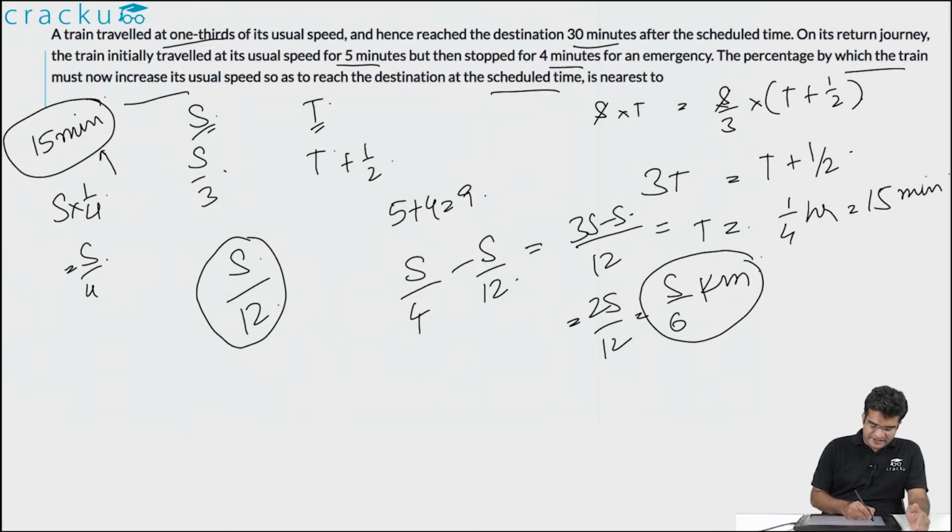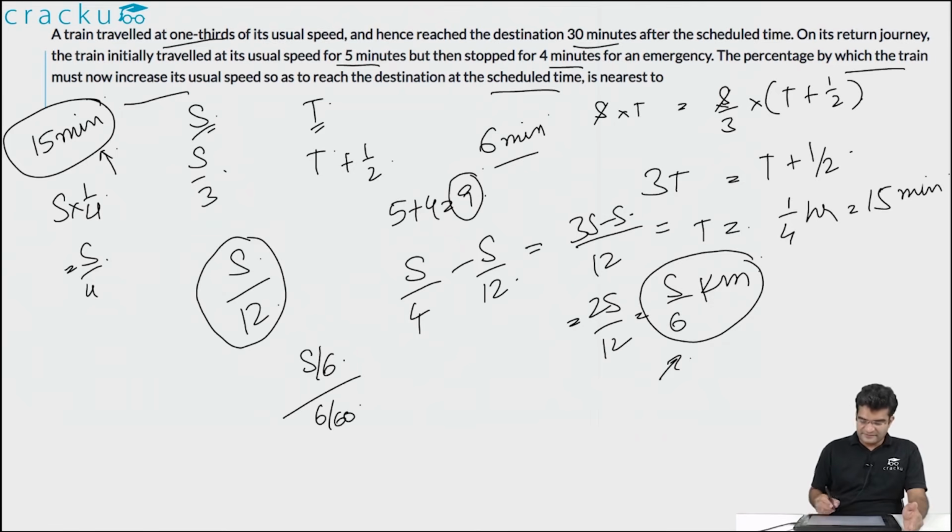Initially we have 15 minutes, of which 9 minutes have elapsed. So there are only 6 minutes left, and in this 6 minutes it has to travel s by 6 kilometers. So what should its speed be? Its speed will be equal to s by 6, which is the distance remaining, divided by 6 by 60.